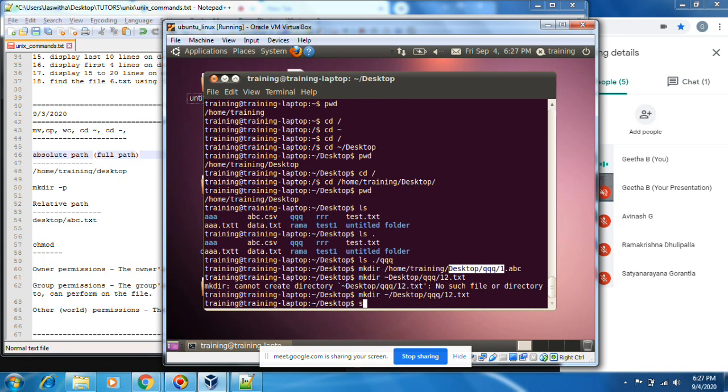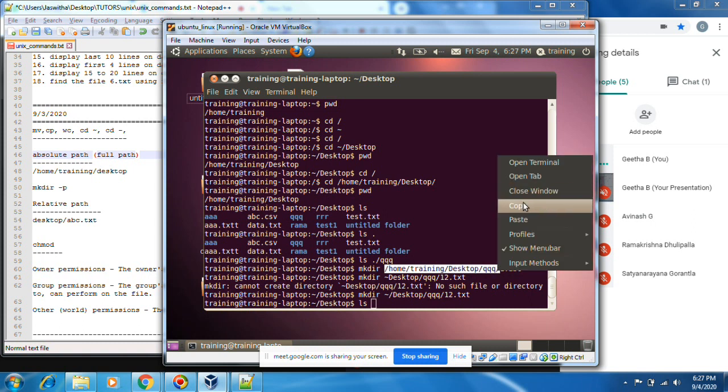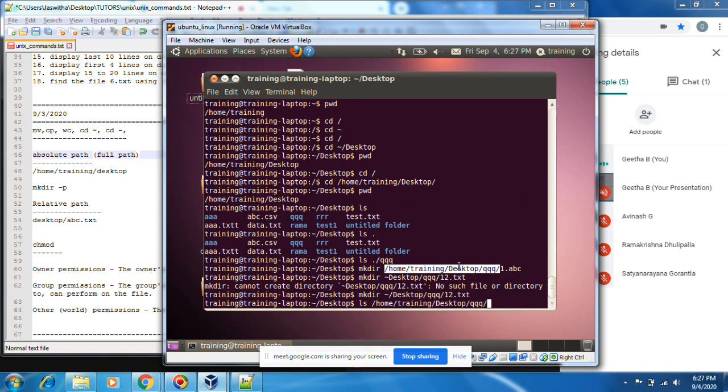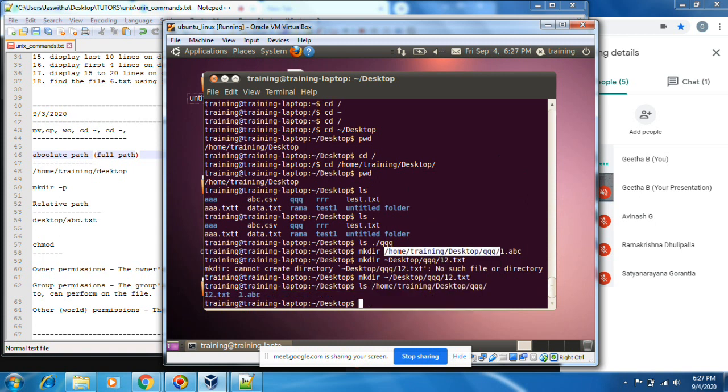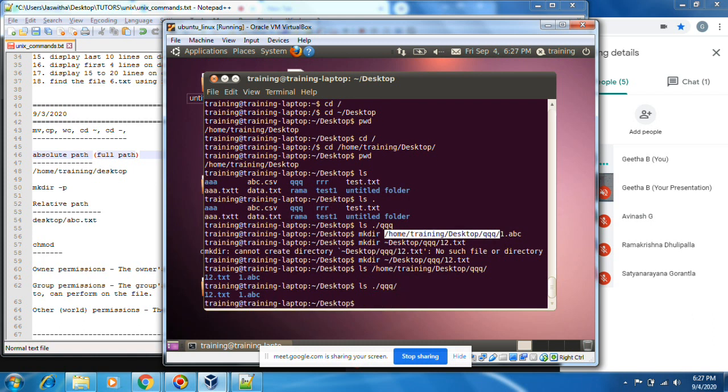You can check with ls with the full path. Just copy, paste. Okay, this is an absolute path. You can print using the relative path dot slash qqq. Okay, I think you have understood absolute path and relative path now.